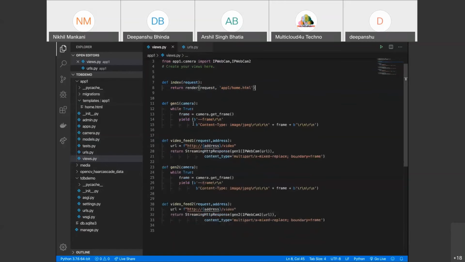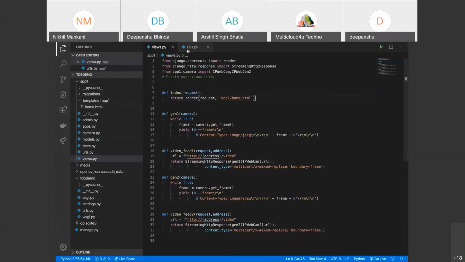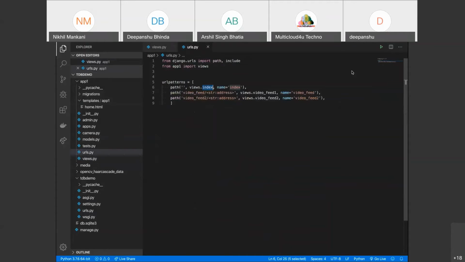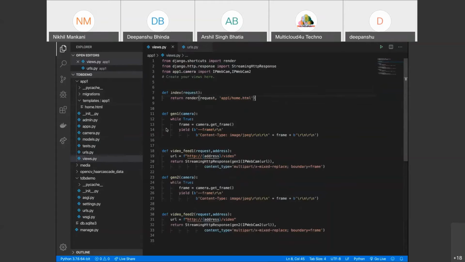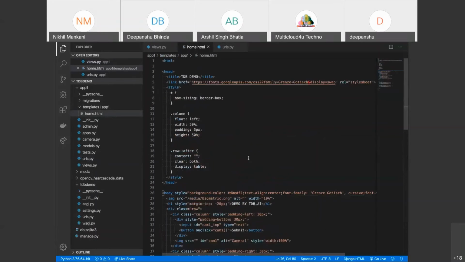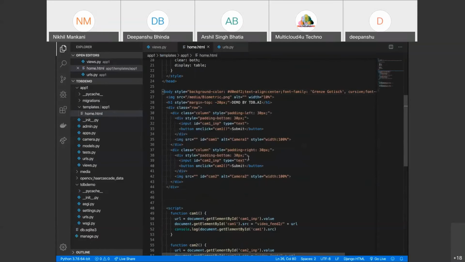It basically has functions which are linked with the URL mentioned here, like views.videofeed1. When we go to the views, we also see some functions which you might feel a bit odd, which we will explain after the HTML file is explained. These functions are related to computer vision, so this will be explained by Arshil sir. But first we will have a look at the home.html file. This is a basic HTML file which contains some things.